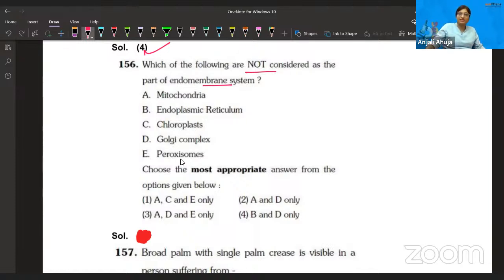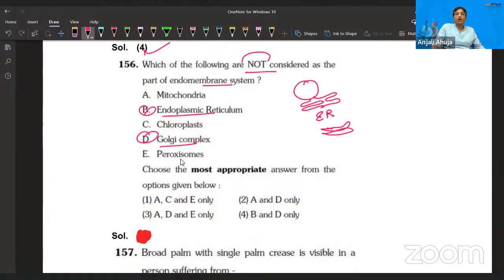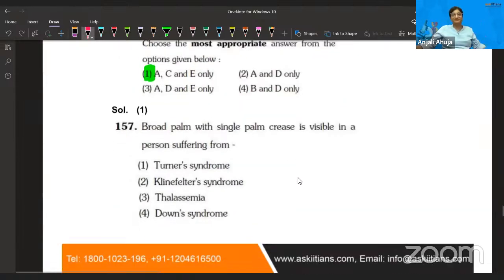Endomembrane system एक ऐसा system है which is like from the nucleus only membranous folds are appearing. तो इसमें एंडोप्लाज्मिक रेटिकुलम आता है और गोल्जी अपैरेटस आता है, जो कि मेम्ब्रेनस फोल्ड की अपीयरेंस रखता है, if you people do remember that. तो डेफिनेटली इसमें एंडोप्लाज्मिक रेटिकुलम और गोल्जी कॉम्प्लेक्स, B and D. So which of the following are not considered as part? Oh, not considered. So it should be A, C, and E. That should be the answer. Correct? Okay. So let's move forward.